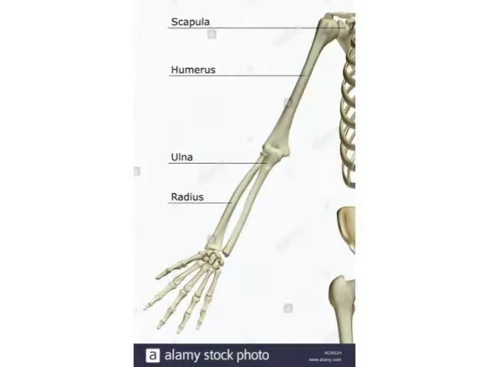We have 2 pairs of limbs. The upper limbs or arms and the lower limbs or legs. So upper limbs. So what are upper limbs? The upper limbs are called arms. Our 2 hands are also called upper limbs. Our upper limbs are divided into 2 parts, the upper arm and the lower arm. The upper arm is made up of a single bone called the humerus.